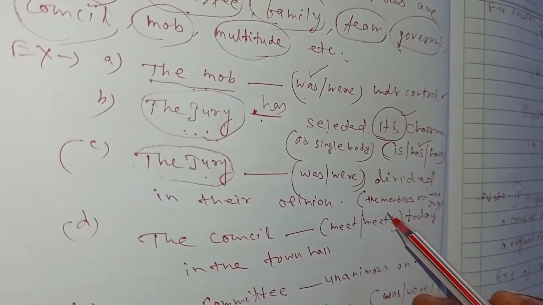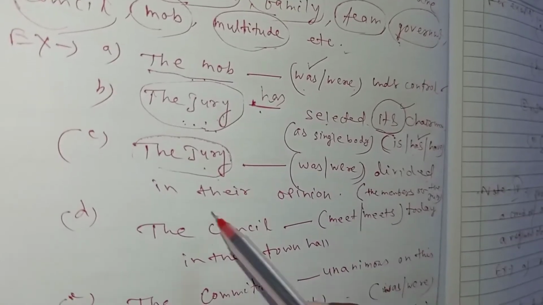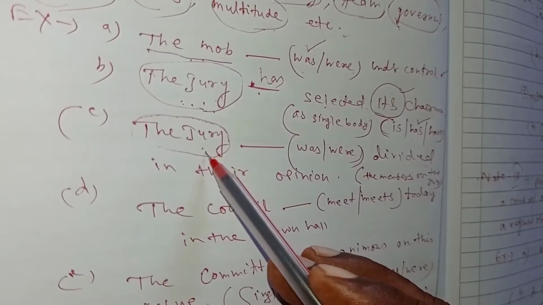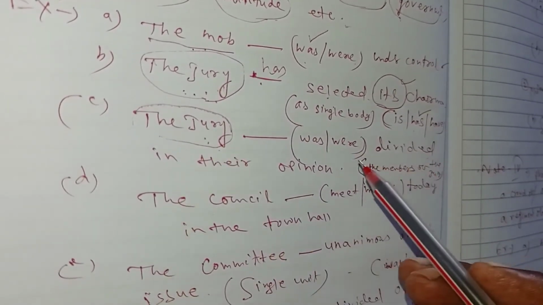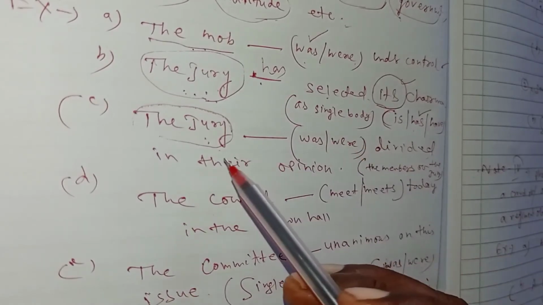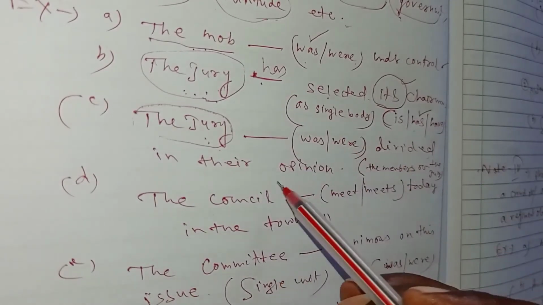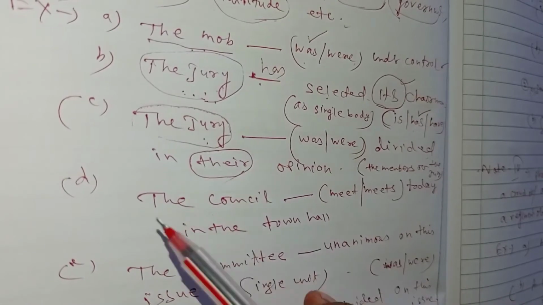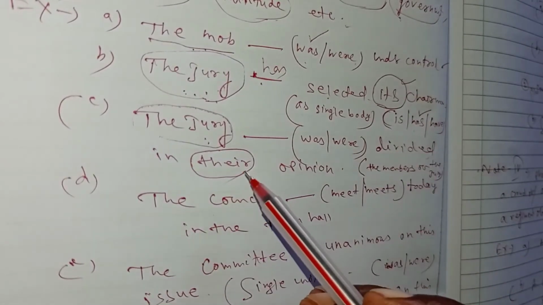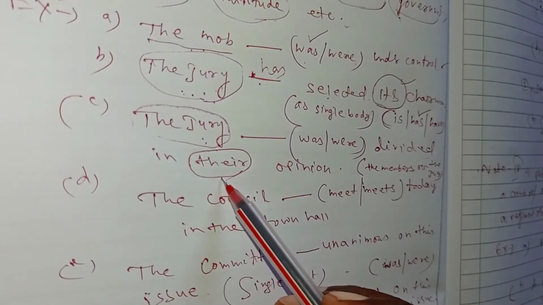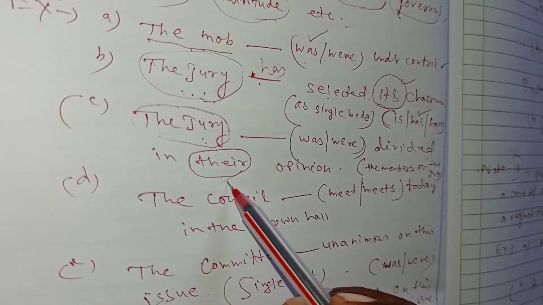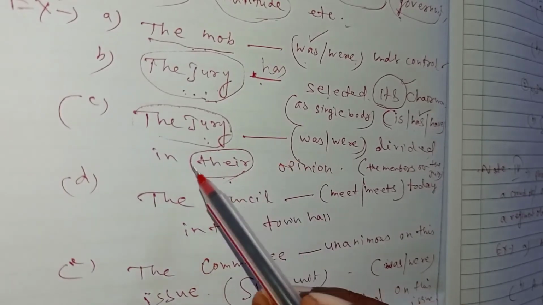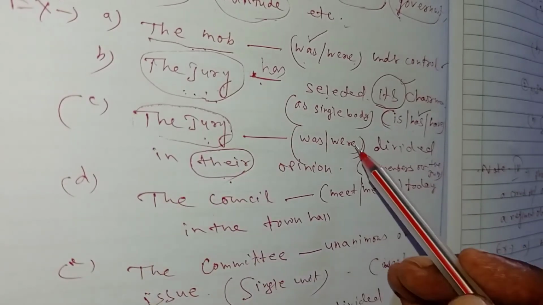You remember, here the speaker thinks of the members of the jury, all the members of the jury. So there is another word, like "their," which is plural in form. You remember, there is another clue. So the verb will be plural.